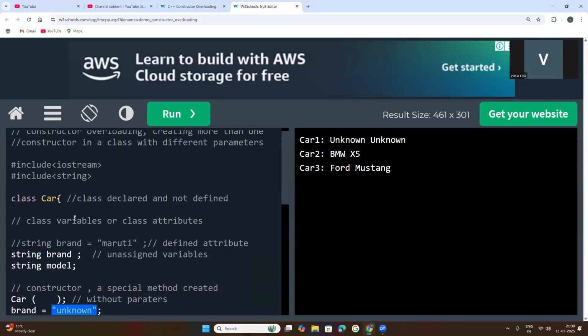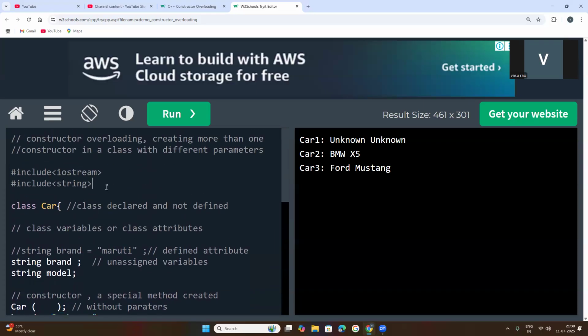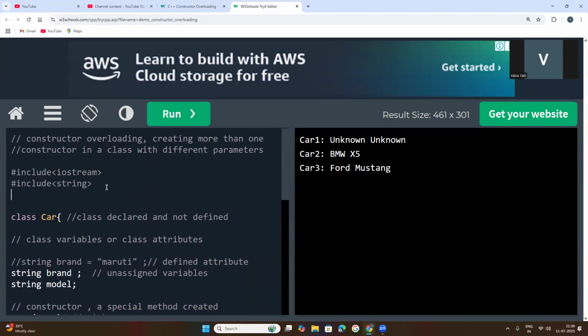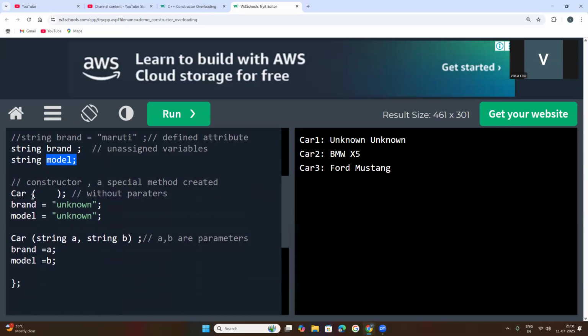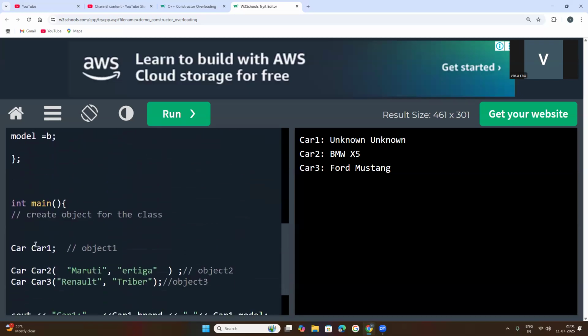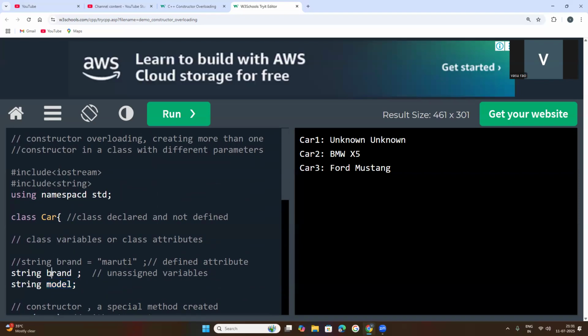Okay, so in C++, we need one statement here, that is using namespace std. That is very important. This is the standard library to be used in C++. For what purpose? If you want to keep names for variables, method names, and object names. Object names are what? Car1, car2, objects I have created. So if you want to use names for any variables, objects and methods, this standard library must be used. Otherwise, you will get the error.